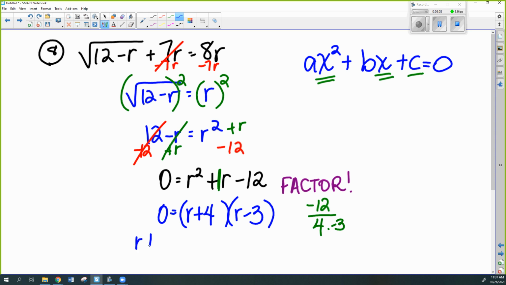And then I'm going to set each factor equal to 0, and I'm going to get r by itself. And then I need to know, do I need to check these?